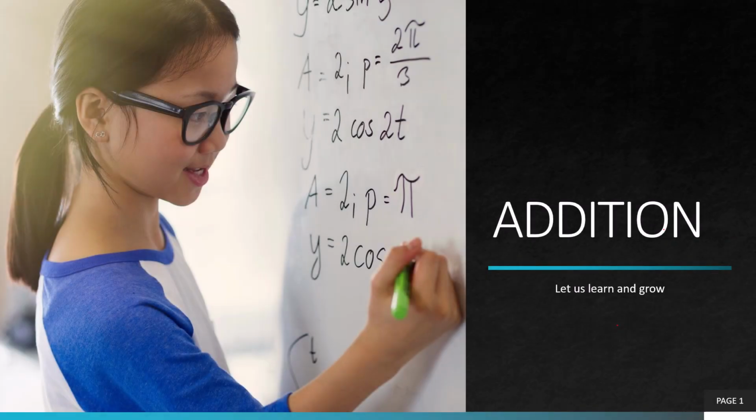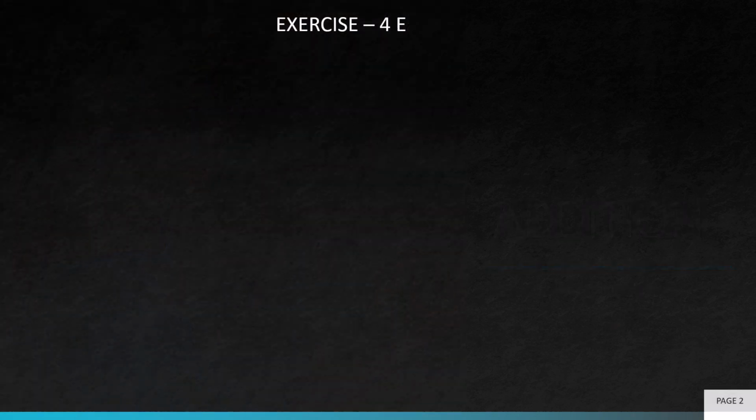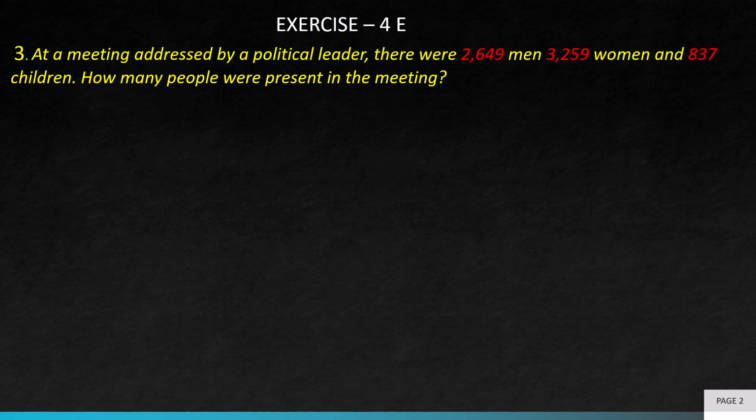Dear students, we were doing addition and already we had done some addition of 4-digit numbers and also we had done story sums. So we had started exercise OE. We had already done number 1 and number 2. Now we will move forward. So we will now solve the story sum number 3.